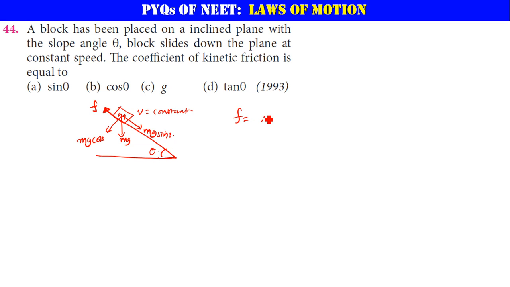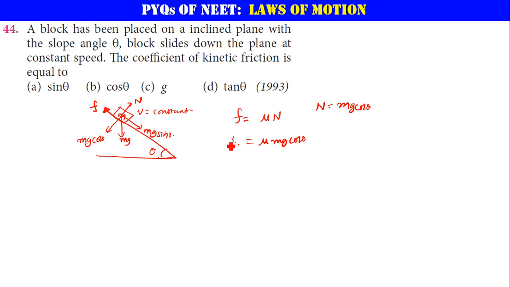Friction is equal to mu times N. Normally the normal reaction N and mg cos theta will be balancing each other because there is no motion in that direction. What is mu here? Nothing has a mu. That is what you need to find, mu times mg cos theta. That's your friction, that will be your fk.